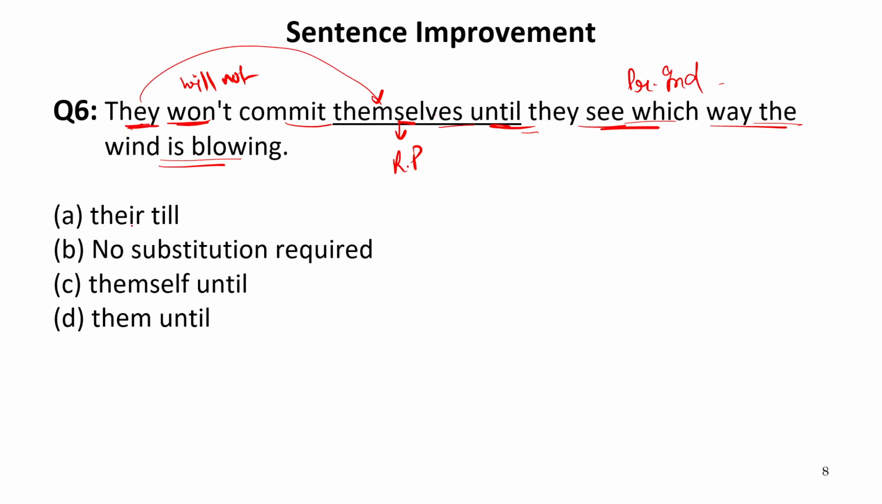Themselves is used for they as a reflexive pronoun. Now let us see the options. They won't commit their till. Their till is not possible. Their shows possession, which is not required. Another option is themselves. Now we cannot write themselves because them is plural. So we write our reflexive pronoun also in plural case. So themselves is an incorrect word. Them until. Them is an objective case, but here we do not need any objective case. Therefore, our answer is B, that is no substitution required. B is absolutely correct answer.